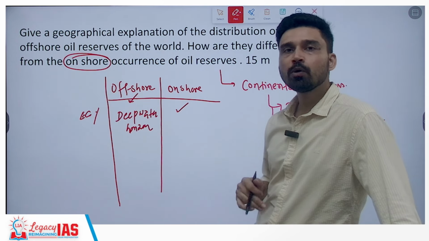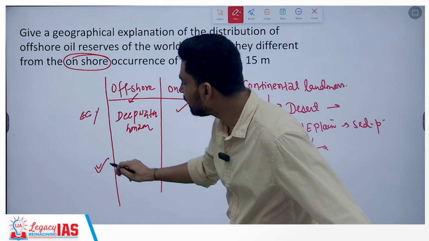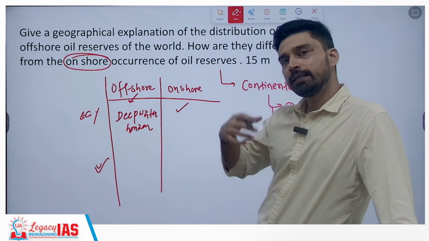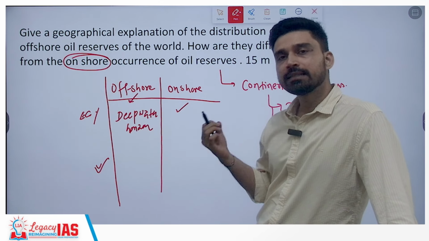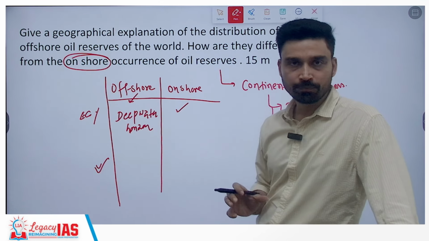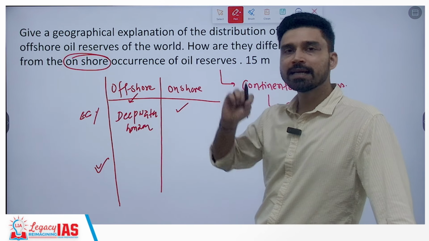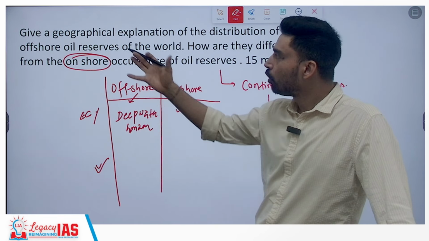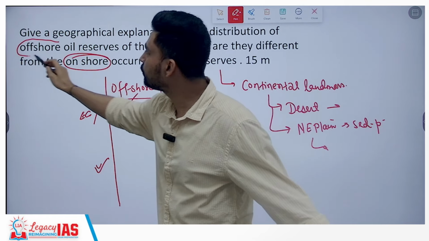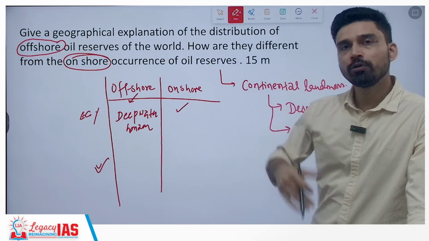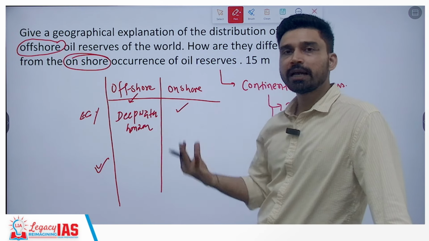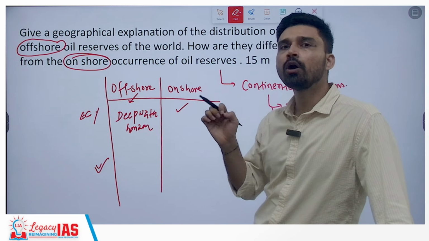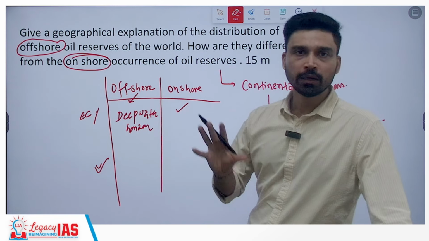Third, you can talk about the problem in delineating control, because oceanic and sea areas are always contested many times between several countries. An example you can give is the South China Sea. Whatever oil and gas are present in the sea areas, the offshore regions, it is contested by China. Vietnam has this problem, and the Philippines has this problem. China is contesting that this actually belongs to them. So you have improper delineation of the maritime control zones.